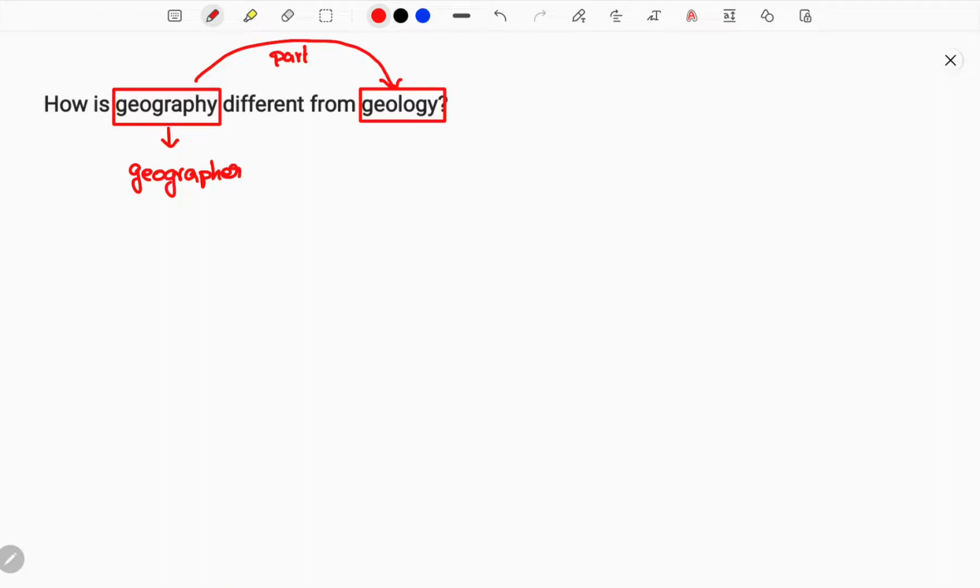Geology also comes under one of the concepts of geography, but that must be explained in a detailed manner so that you get a clear idea without any confusion. The person who studies geology in particular is considered a geologist. So we now know who is a geographer and who is a geologist.